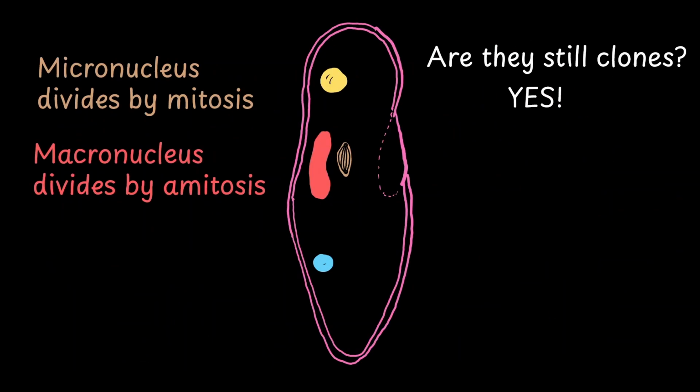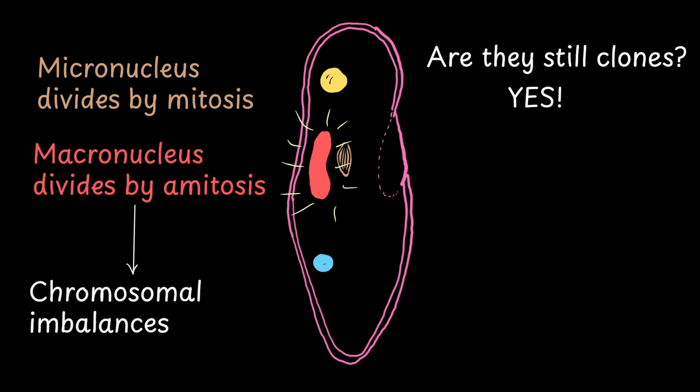We also discussed the division of Paramecium, where one nucleus divides by mitosis and the other by amitosis, and yet they are clones. In spite of the difference in cell division, we only consider the mitotic division of the micronucleus to say that the daughter cells are clones. So here too, like we discussed in amoeba, the cells are going to die when there is some sort of environmental change. In addition to that, the macronucleus of the paramecium is a ticking bomb. The amitosis is going to build up chromosomal imbalances, and that can affect the functioning of the cell.